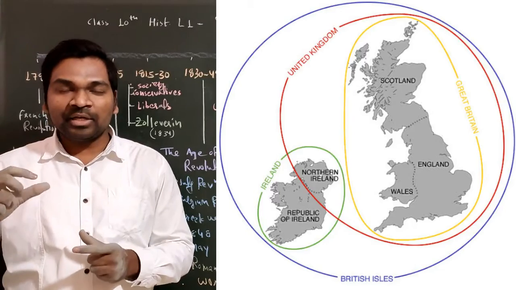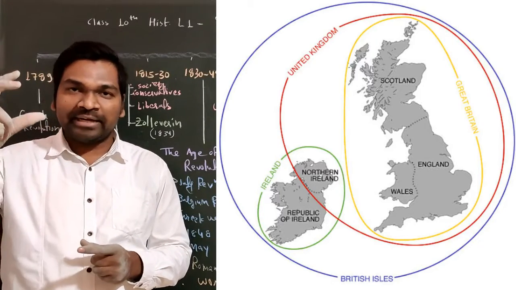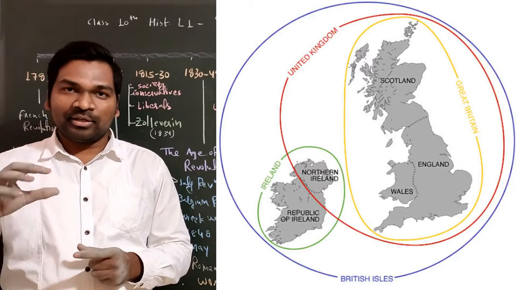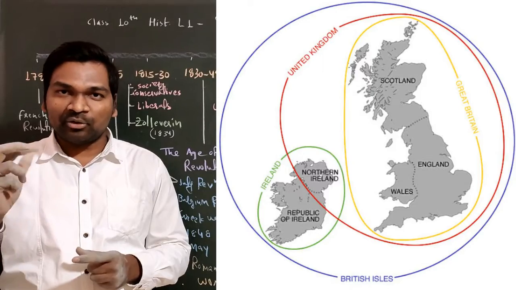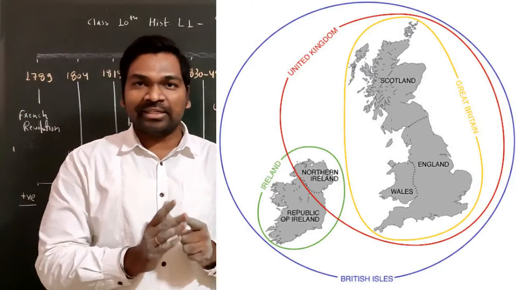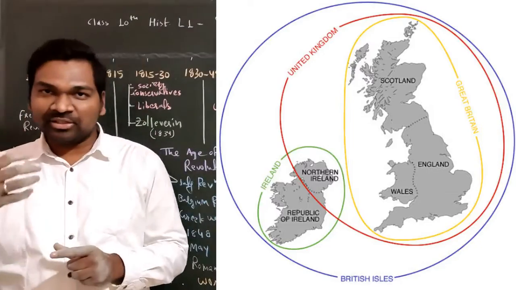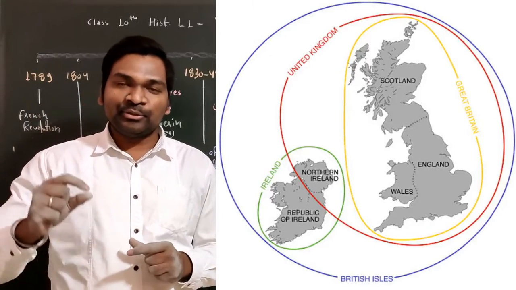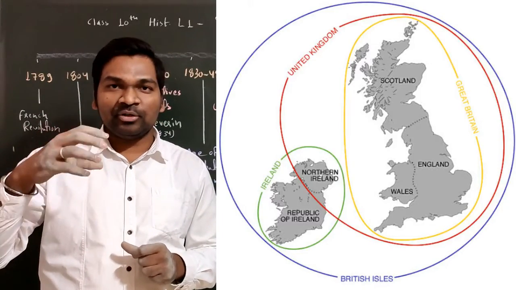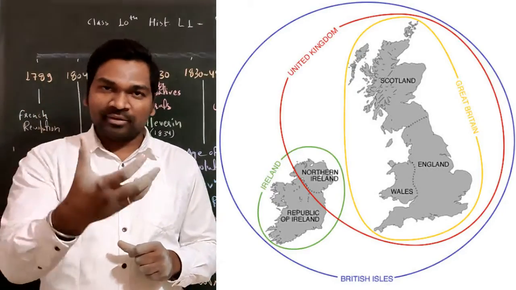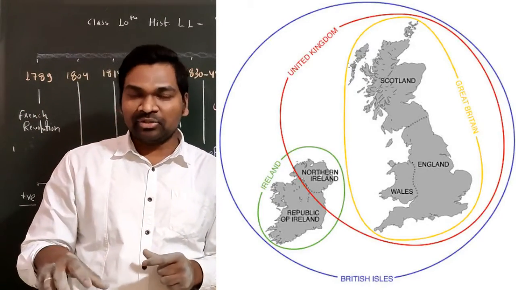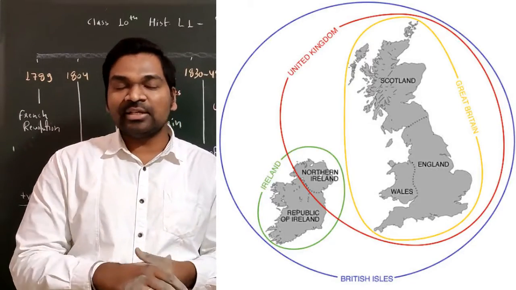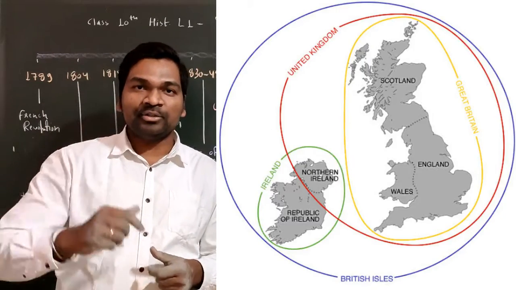Once again I'm repeating, Ireland was divided into two parts, North Ireland and South Ireland. In North Ireland Protestants were there and in South Ireland Catholics were there. Protestants and Catholics are both part of the Christian religion, like in Jainism we have Shwetambar and Digambar. Similarly in Christianity we have Protestants and Catholics. So the Britishers captured North Ireland because they liked Protestants and did not like Catholics that much. That is why South Ireland became an independent nation, and today it is known as the Republic of Ireland, and North Ireland is known as British Ireland.